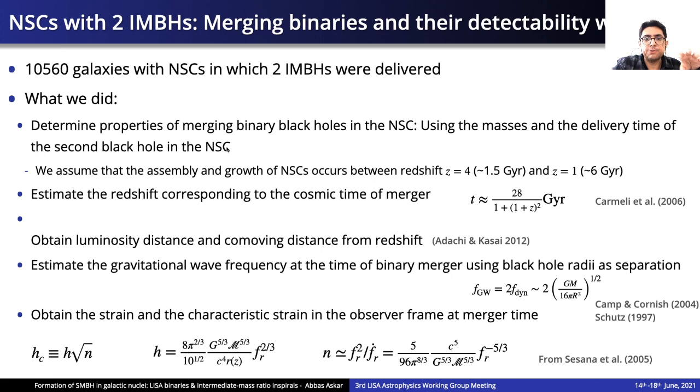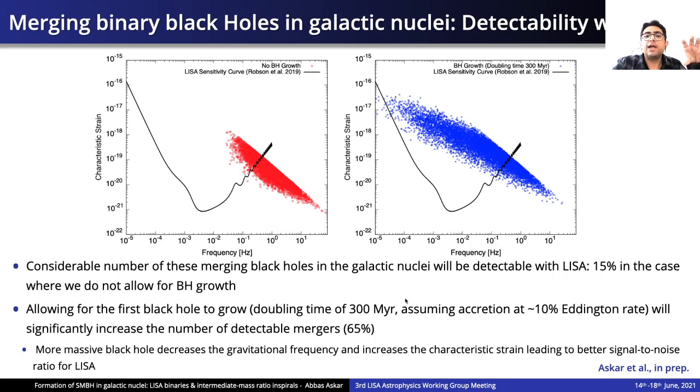Using this, we can estimate the redshift, which corresponds to the cosmic merger time. And with this redshift, we can calculate the luminosity distance and the co-moving distance. And we can then, using the masses, estimate the gravitational wave frequency when the 2 black holes are very close to merging. Using this frequency, we can also estimate the strain and then convert that into characteristic strain using these formulae. Now we have the characteristic strain for our merging binary black holes and their frequency as well.